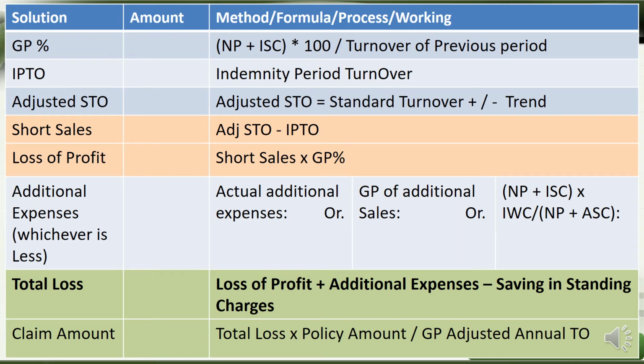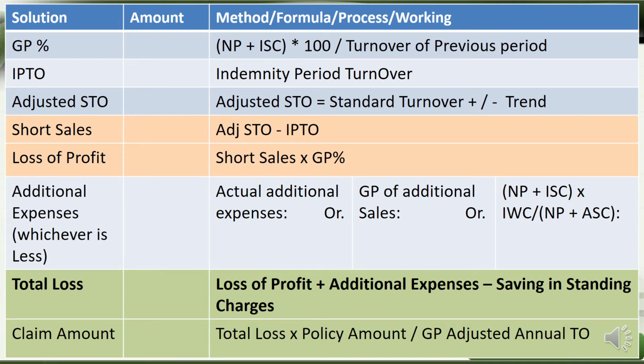So here is the full template. We get gross profit percentage, then indemnity period turnover, then adjusted standard turnover plus or minus trend, then short sales, loss of profit, and then additional expenses. We take the lowest of these, then we get the total loss. So how do we calculate the total loss? We take the loss of profit, then the additional expenses, and then minus saving in standing charges. Normally in the company this figure will be available. In the exam question this figure will be given. Saving in standing charges, we have to deduct that, so that we get the total loss.